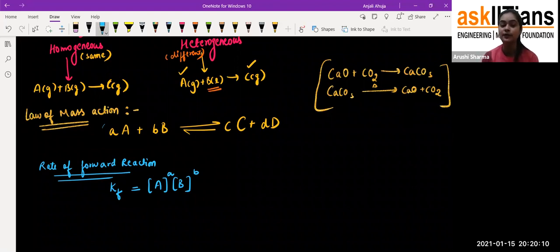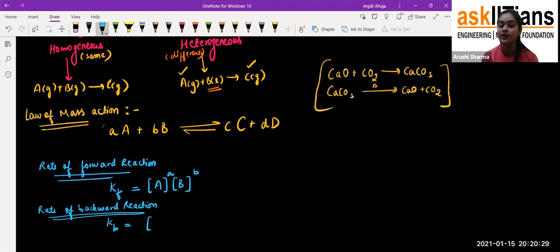Now, a similar thing applies to the rate in the backward direction, that is, when the reaction is going in the backward direction. The rate of the backward reaction I'm denoting with Kb, which is proportional to the product of the concentrations of the products. So there is the rate of the forward reaction and the rate of the backward reaction.